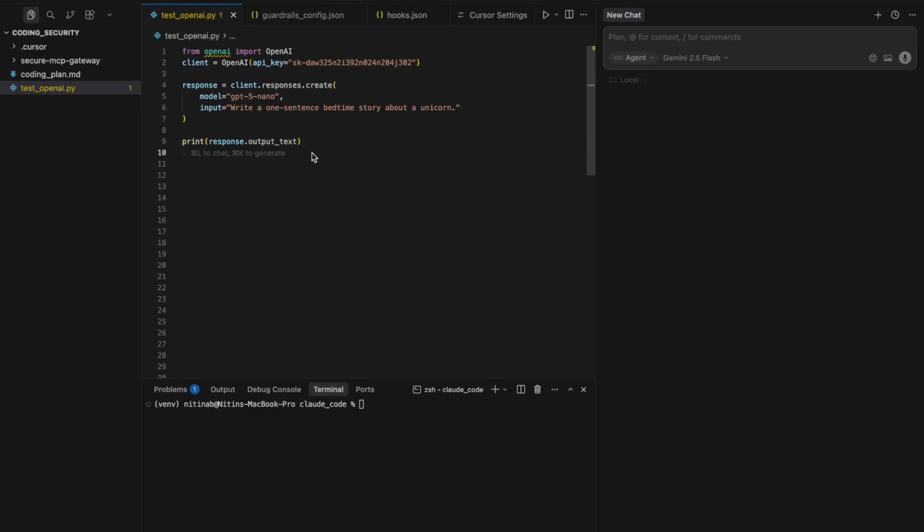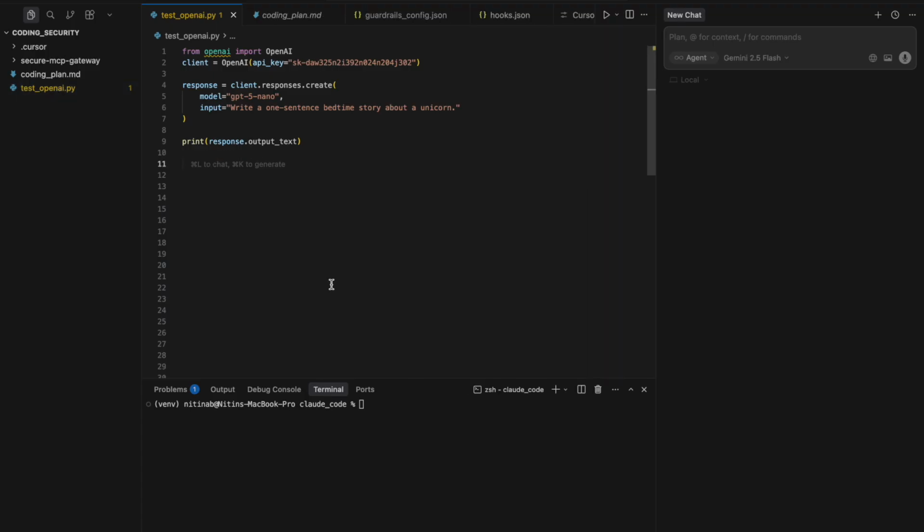Today I'm going to go over how Encrypt AI guardrails and hooks help you secure coding agents such as Cursor, Claude Code, and many other coding agents and IDEs. These coding agents are quite powerful and they can access context from a bunch of different sources which may be trusted or untrusted, and they can be easily manipulated because they cannot differentiate between what is context being injected into its memory and what are user instructions.